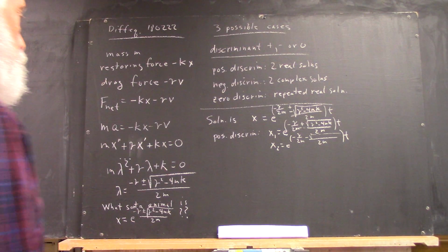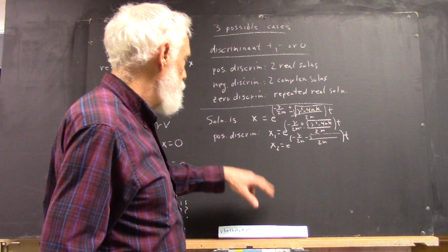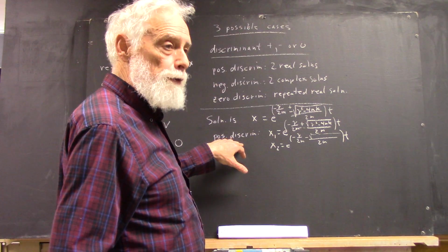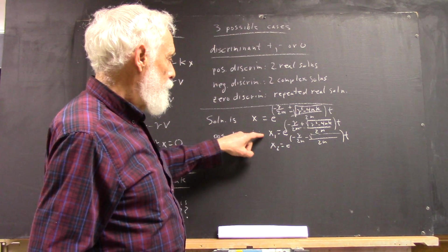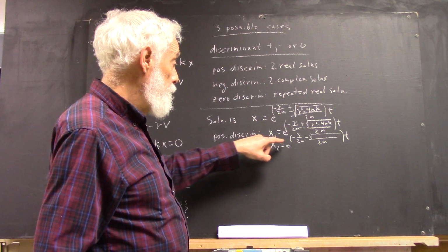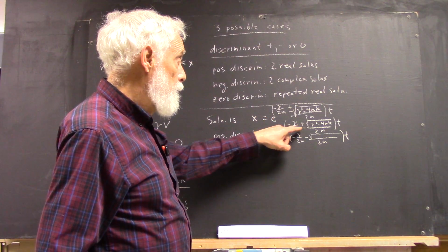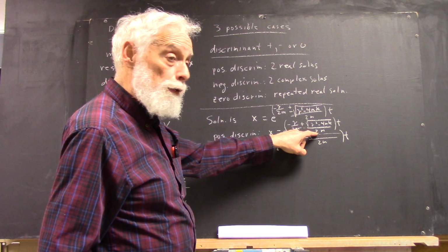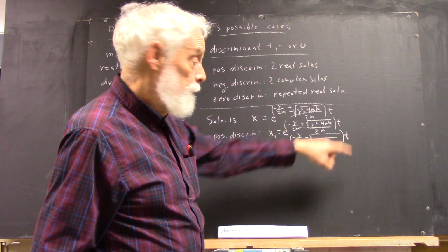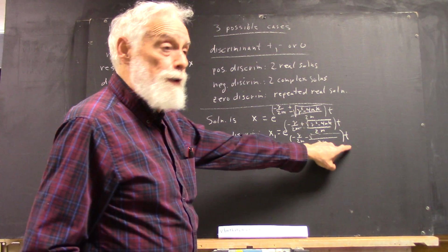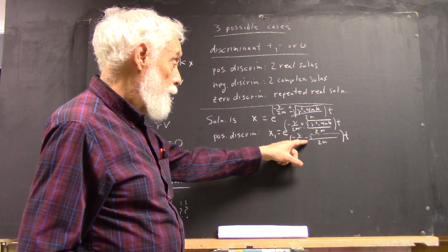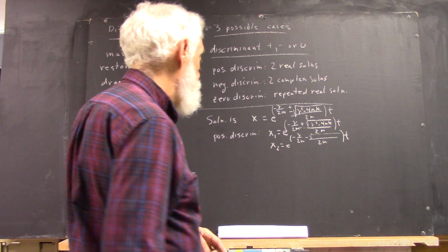Okay, I had to write it kind of small because I want a little room down here, but if you have a positive discriminant, then you can just write the two solutions, x1 and x2, as e to the negative gamma over 2m plus or minus the square root over 2m, all that times t, and as this. Okay, with the negative here.